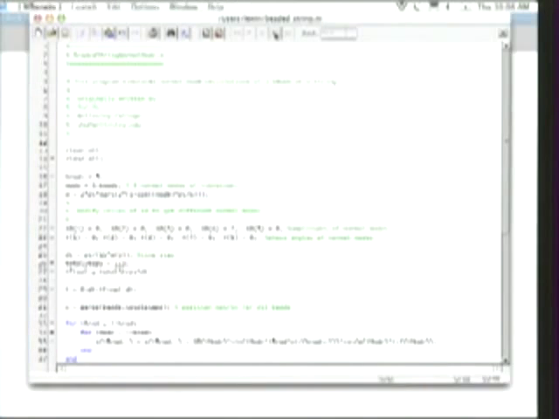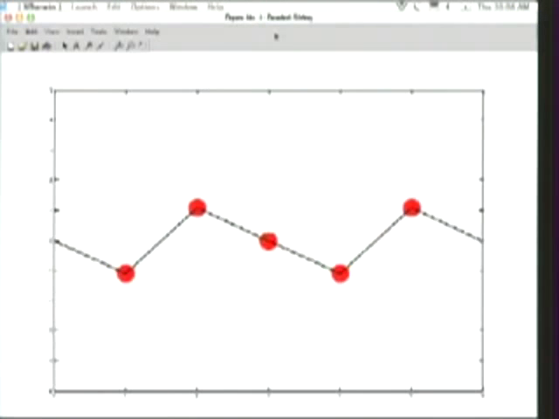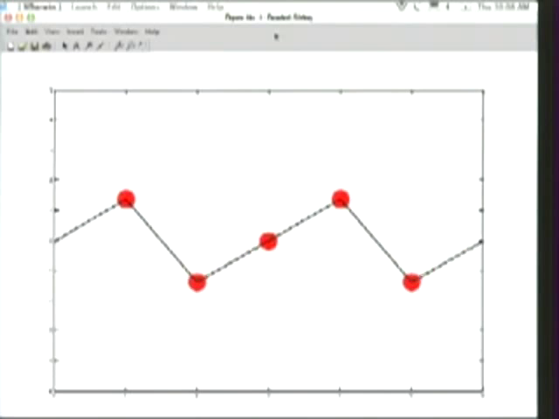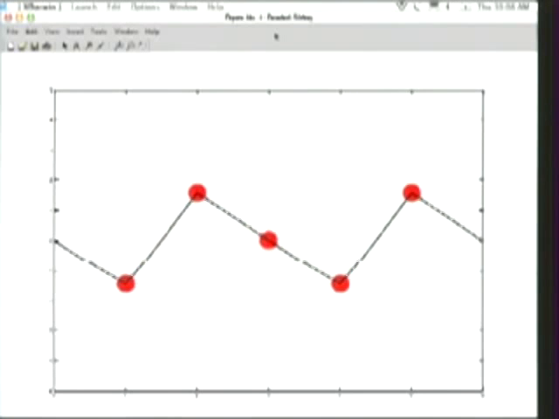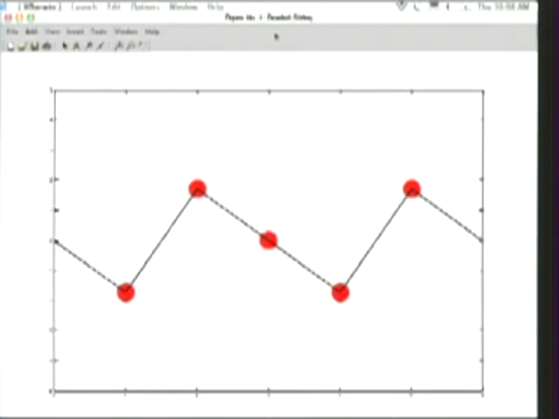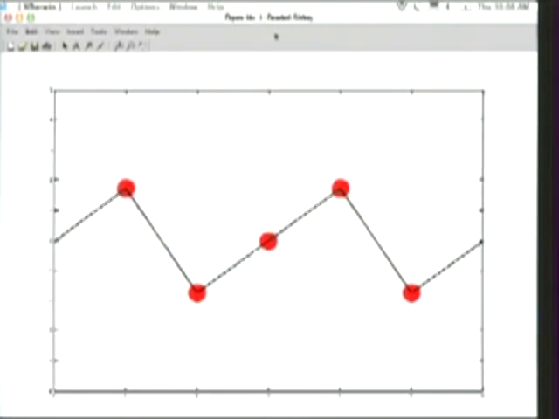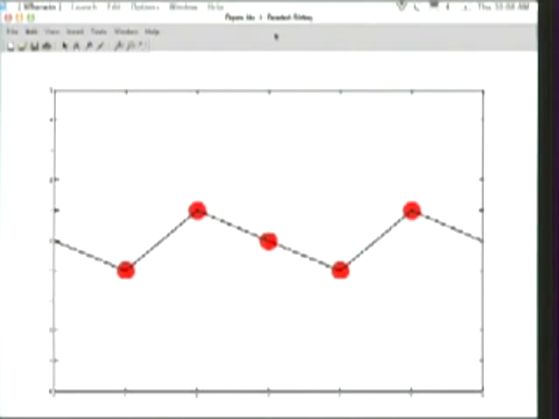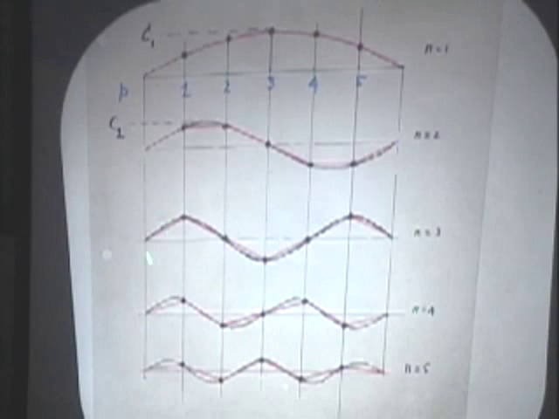There we go. 1. 2. 3. And it stops there. It stops at 3.35.